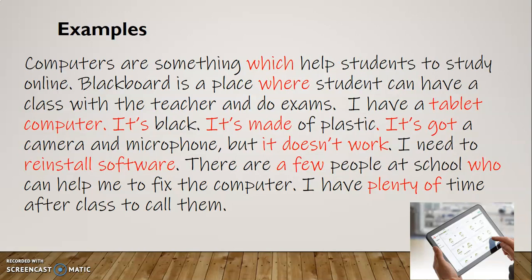So this has examples of which, where, who, which are the defining relative clauses. We have the gadgets like tablet, computer. We have the problems like it doesn't work, reinstall software. We have quantifiers, a few, plenty of. And then we have the description. It's black, it's made of, it's got. So this is all the language we studied in Unit 9 that you can use together. Okay, thank you.